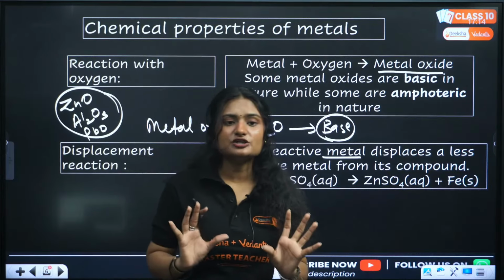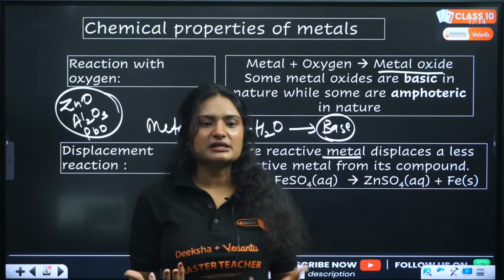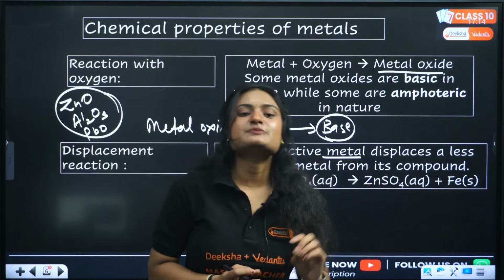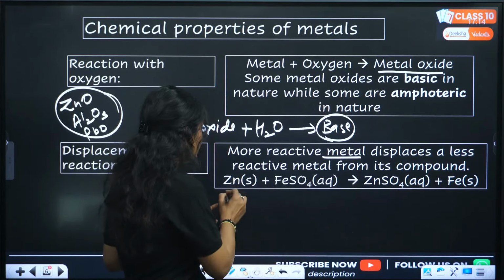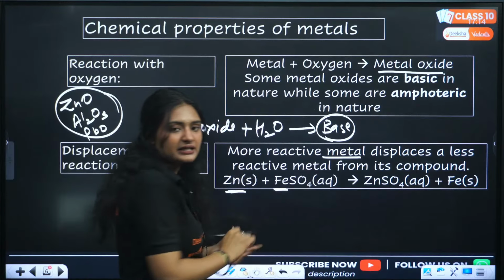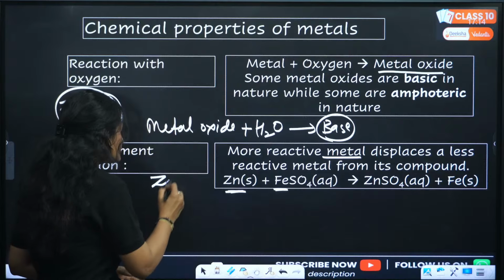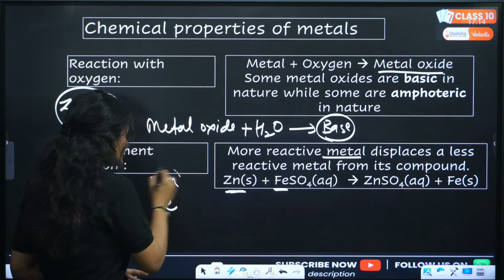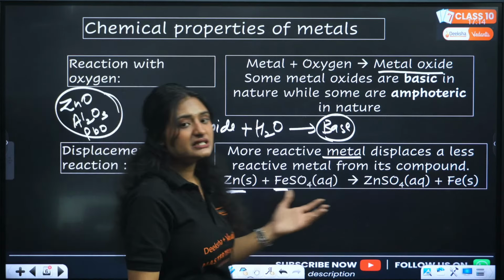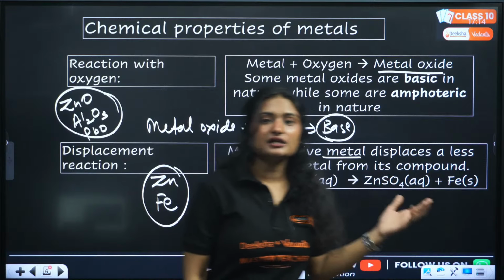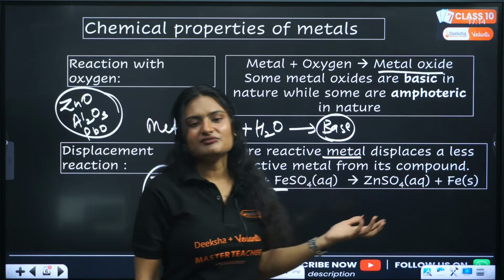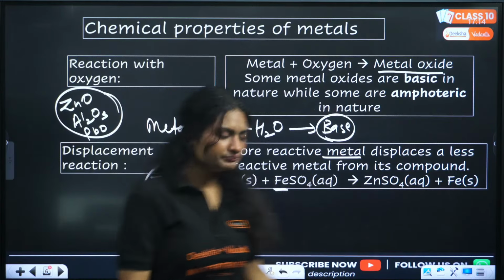A more reactive metal will displace a less reactive metal from its compound. That is a displacement reaction. For example, here between zinc and iron, zinc is much more reactive than iron. Why? Because it lies above iron in the reactivity series, and because of that reason, it will displace iron from its compound, iron sulfate, and form zinc sulfate and iron.